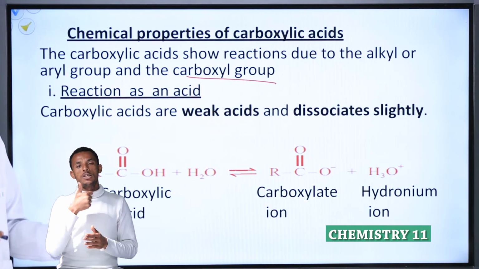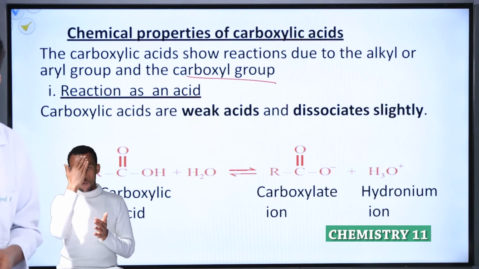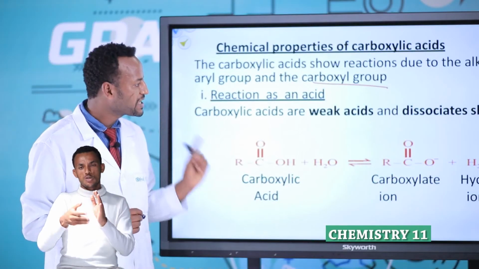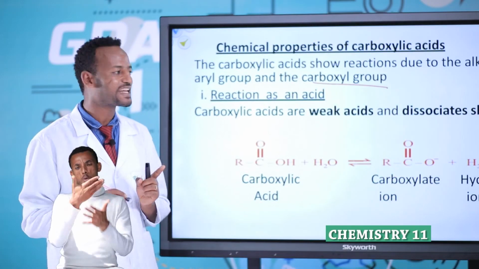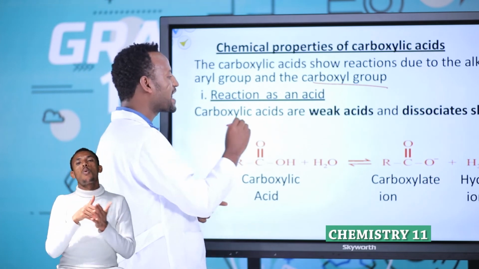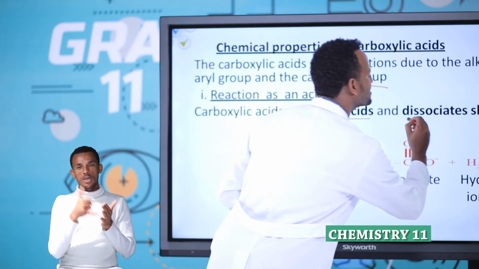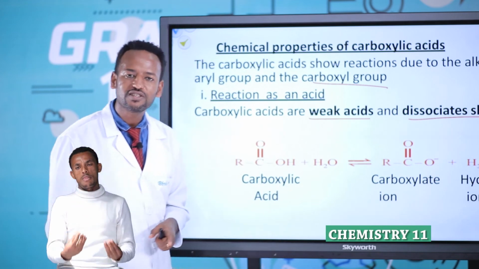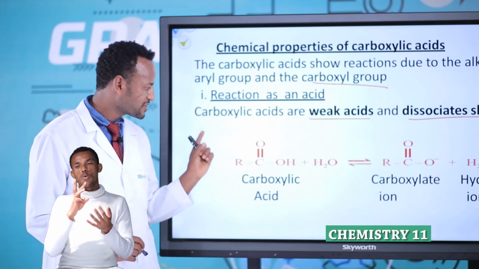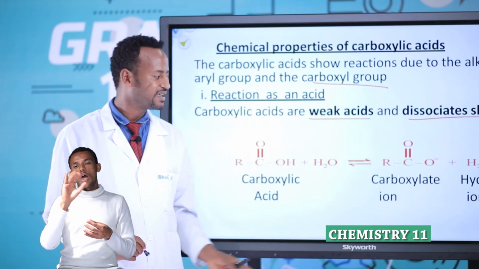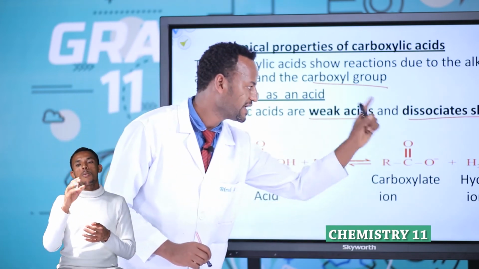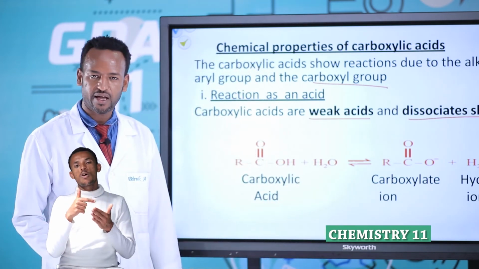This double arrow indicates all carboxylic acids are weak acids. Why weak acid? It dissociates slightly or partially. When a carboxylic acid reacts with water, it gives carboxylate ion and hydronium ion.